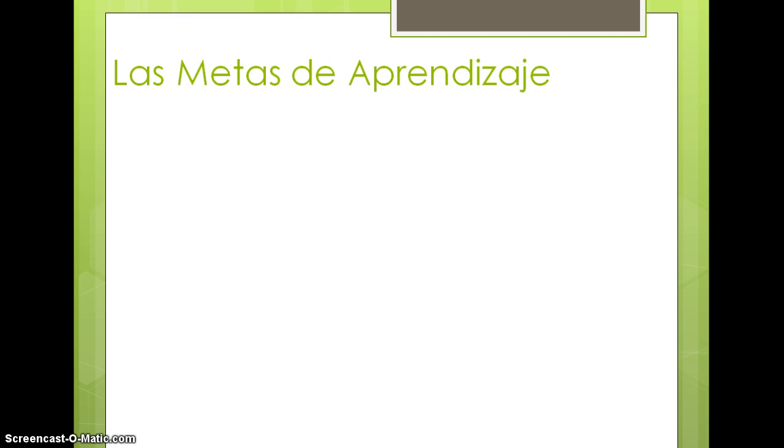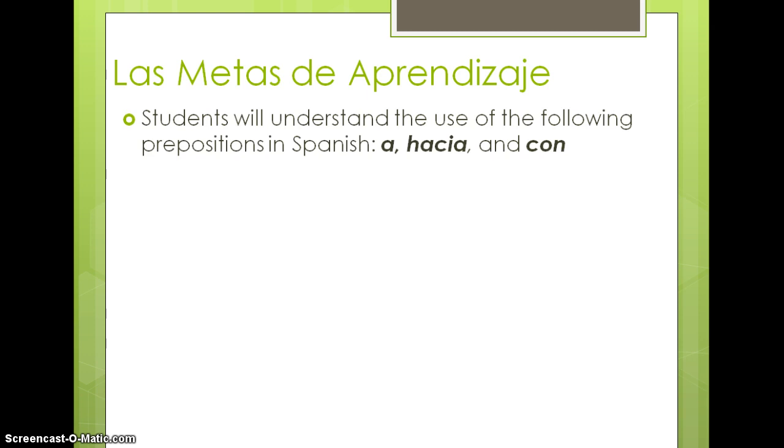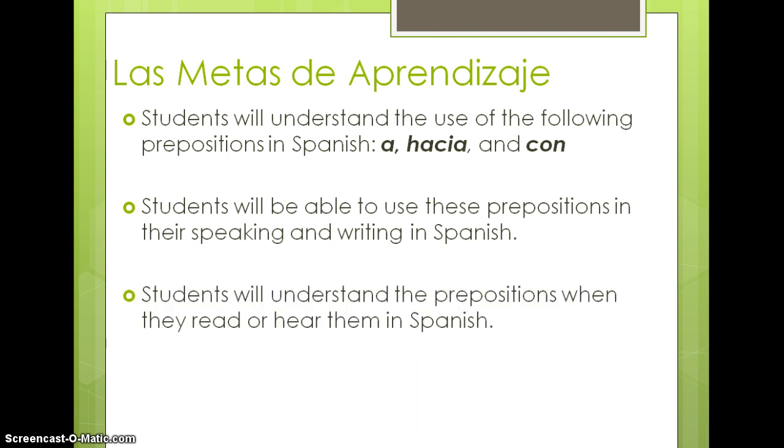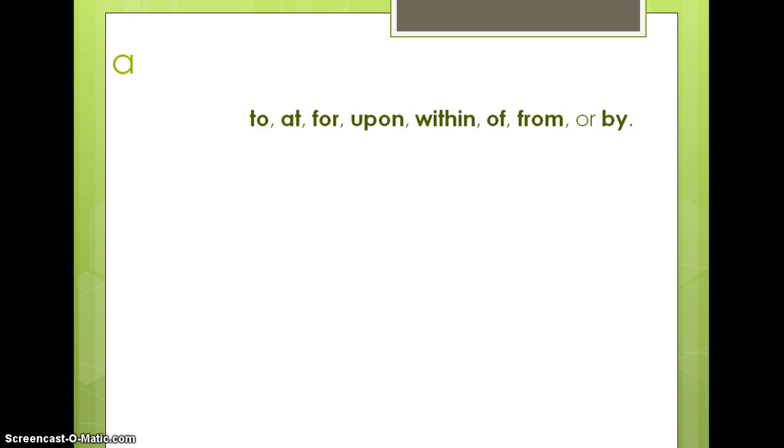Make sure you have your grammar packet with you and take notes as needed, as well as with examples. We want to be able to use the following prepositions, a, hacia, and con. Be able to use them in both our written and spoken Spanish, as well as understand them when we read or hear them used in Spanish.